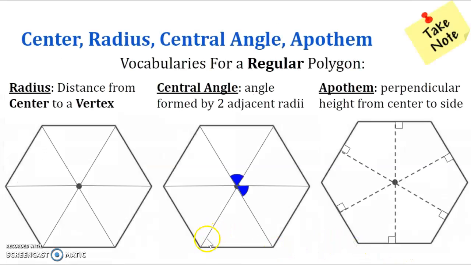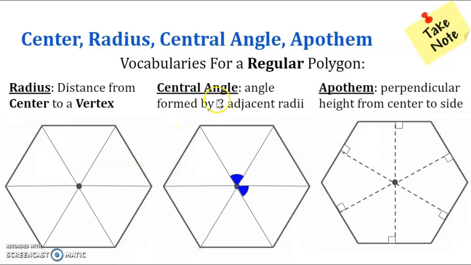Before we begin, we're going to work on some vocabulary for regular polygons. So the radius, you're familiar with radius in a circle. Well, what is a radius in a circle? It's the distance from the center to the outside circumference, right? So the radius of a polygon is the distance from the center to the vertex of a polygon.